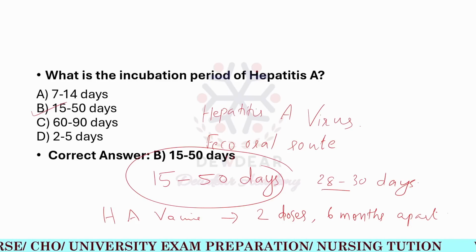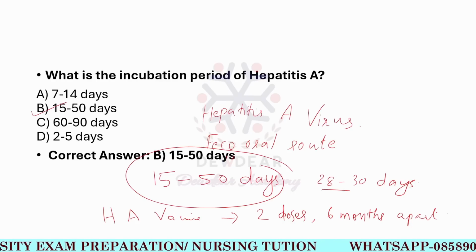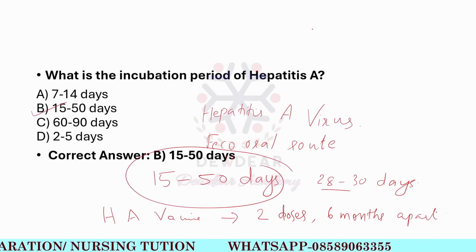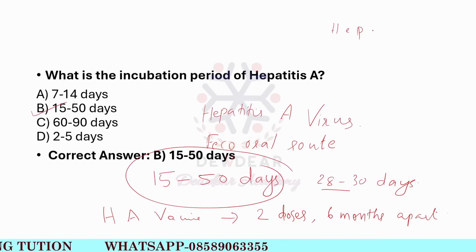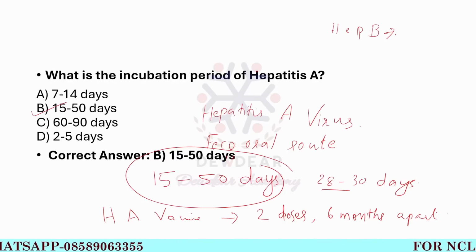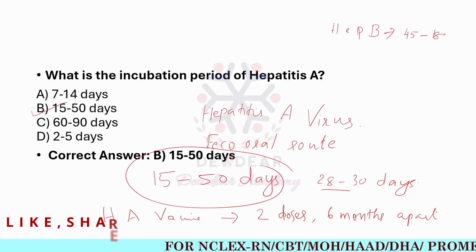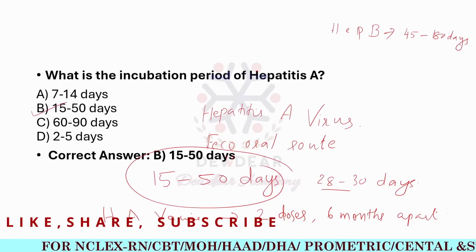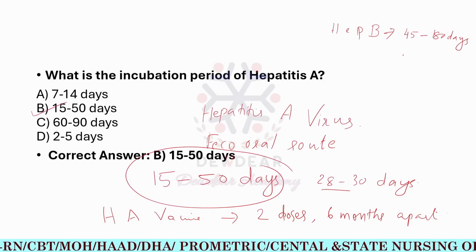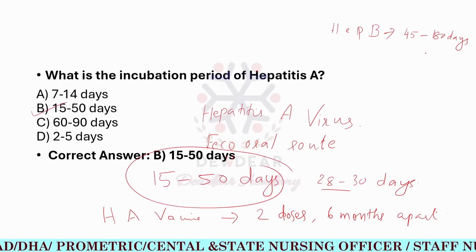If we compare with other hepatitis types, another one is hepatitis B, and the incubation period of hepatitis B is 45 to 180 days. It is spread through blood and body fluid.